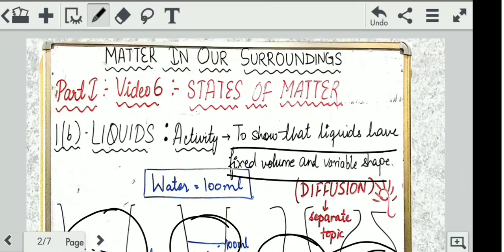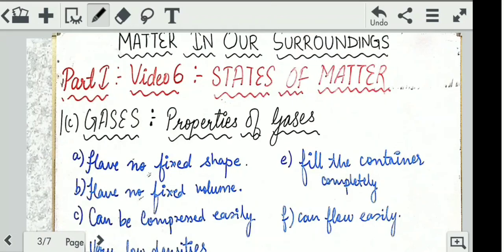Because liquids do not have that much to study, there is a very important topic in liquids which I have mentioned here, diffusion. This I will take after the states of matter get finished, because it's a vast topic, but it is very important in liquids and gases, right? So I will be taking it up as a separate topic. Leaving diffusion here, this is a part of liquids only in your NCERT, but I will be taking it up as a separate topic to explain it to you well. Moving on to the next part, gases.